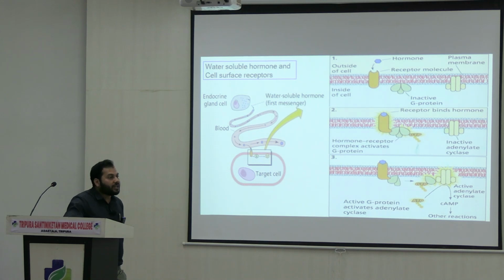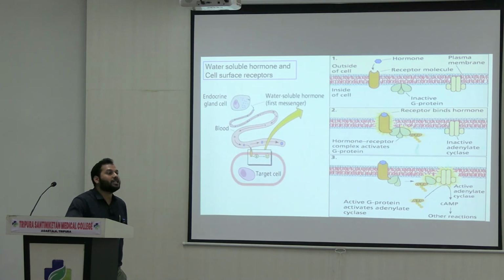It catalyzes chemical reactions. Here the chemical reaction is the conversion of ATP to cyclic AMP, catalyzed by the active adenylyl cyclase. The catalysis of this reaction produces the messenger called cyclic AMP. Here, cyclic AMP is the second messenger.